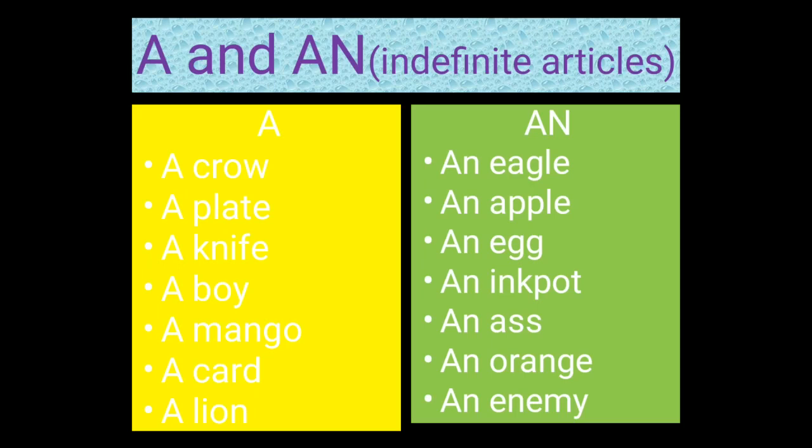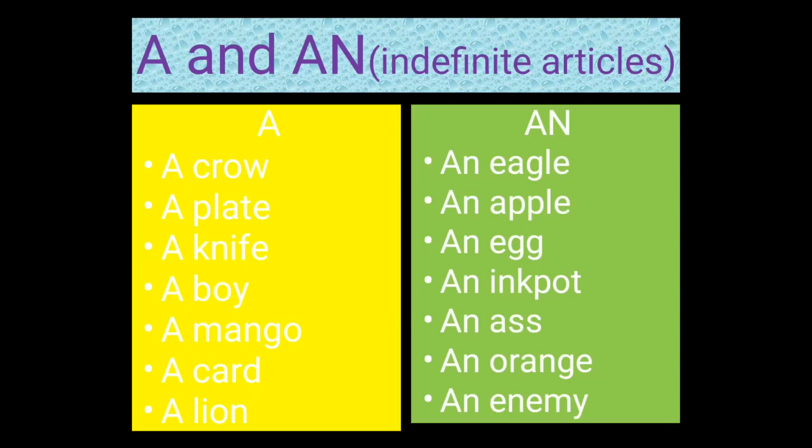A crow, a plate, a knife, a boy, a mango, a card, a lion. All these words begin with a consonant sound. So, this is the indefinite article.